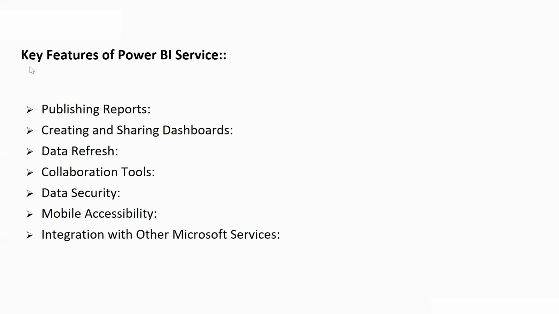Now let's talk about the key features of Power BI service. The first one is the publishing of reports. In this, you can upload reports from Power BI Desktop, or you can also use browser-based editing, where users can create and edit reports directly in the Power BI service using a web browser.